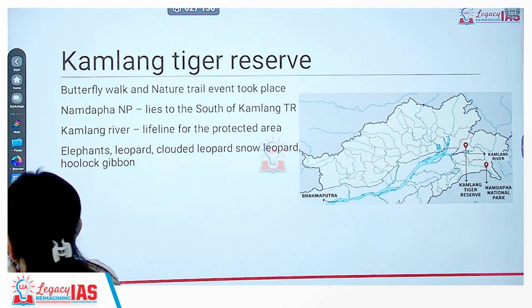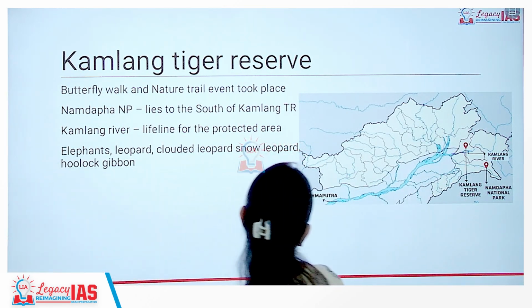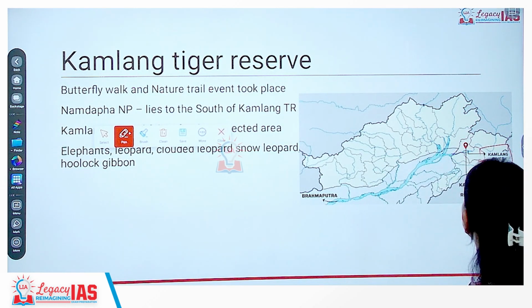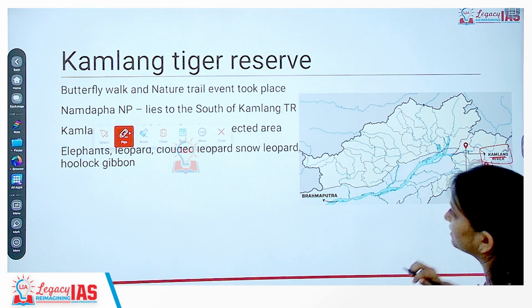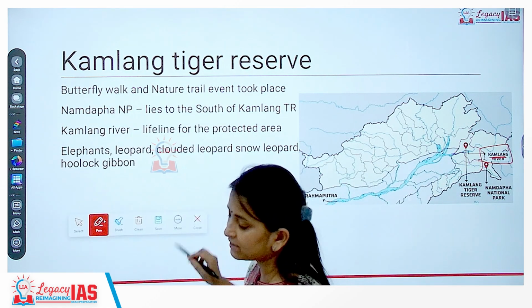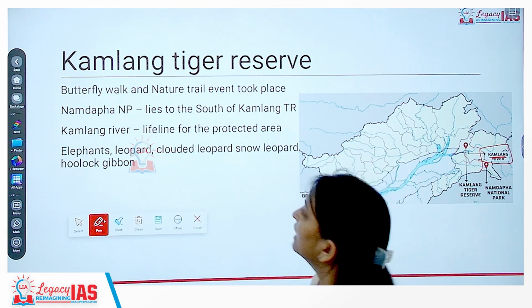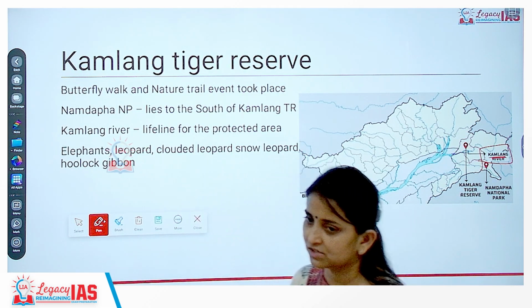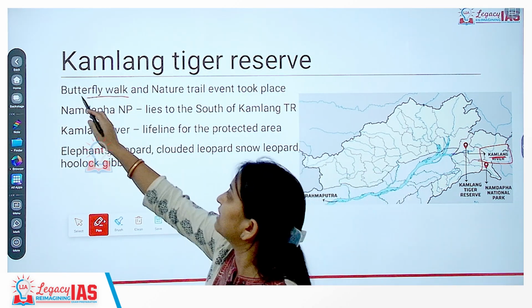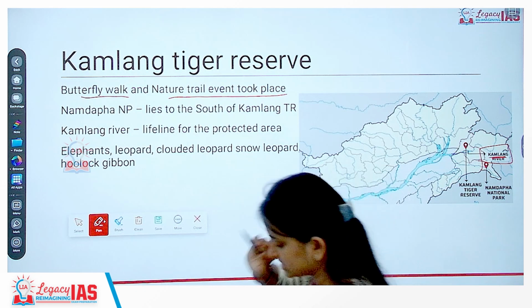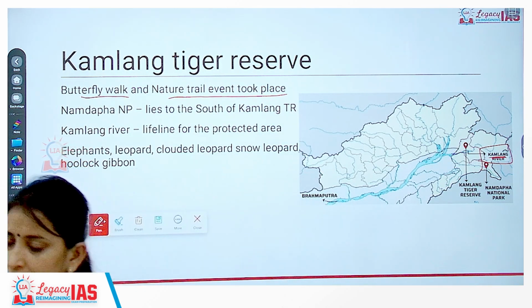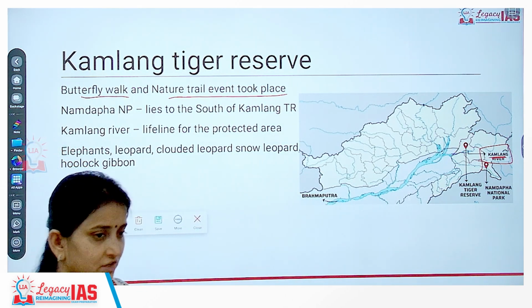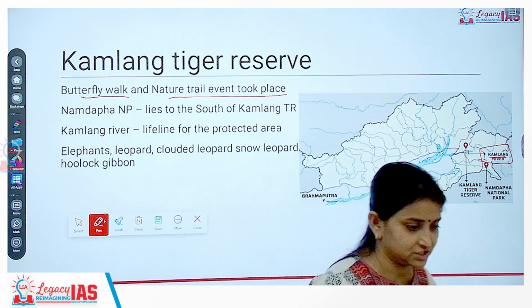Now the next protected area is Kamling Tiger Reserve. This is the location of Kamling Tiger Reserve in Arunachal Pradesh. Kamling is itself a river which is a left bank tributary of Brahmaputra river. Why was Kamling Tiger Reserve in the news? Because they have created a butterfly walk and nature trail event which has taken place. So you can walk across this region and observe the butterflies in this region.